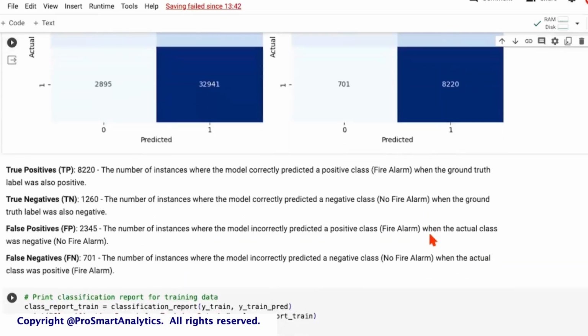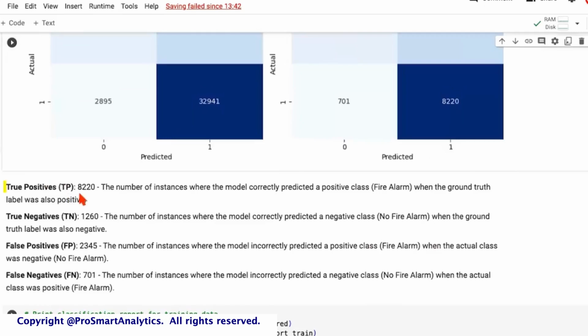So let's quickly understand what these values are. True positives are the instances where the model correctly predicted a positive class, a fire alarm, when the ground truth label was also positive. So when it was actually a fire, the fire alarm worked. True negatives are the cases where the model correctly predicted a negative class, no fire alarm, when the ground truth label was also negative.